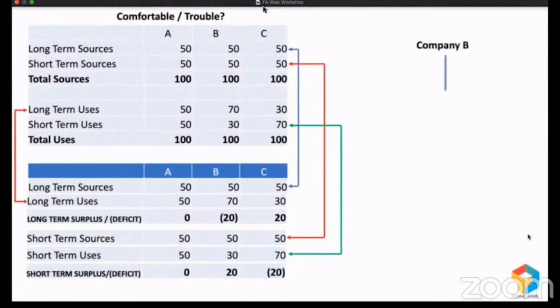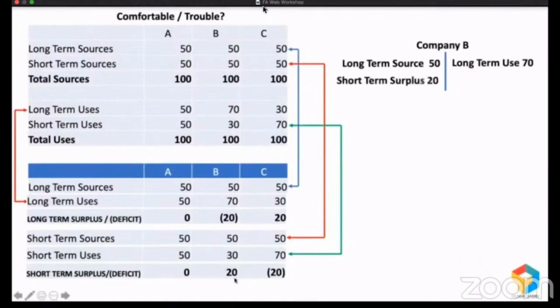Pay attention here. Company B, they raised a long-term source of 50, but they created a long-term use of 70. How is that possible? With 50, you cannot create 70. So from where did they get the remaining 20? Obviously, they got that remaining 20 from here. So this short-term surplus of 20, with the long-term source of 50, gave them money worth 70 million, which they have used for long-term purpose. And because of this reason, we say company B is in trouble.